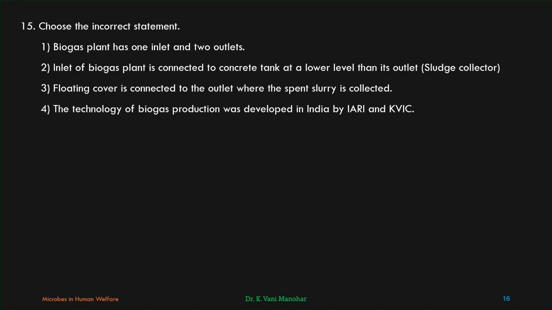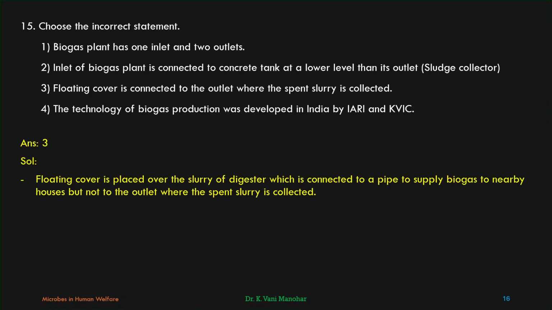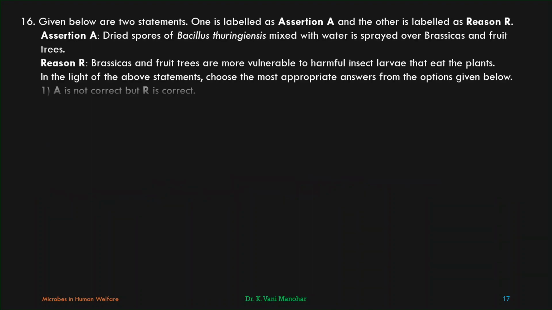The technology of biogas production was developed in India by IARI and KVIC, Khadi and Village Industries Commission. IARI means Indian Agricultural Research Institute. So fourth option is correct statement, third option is incorrect statement, third one must be selected, the third one must be the answer. Okay. Floating cover is placed over the slurry or digester which is connected to a pipe to supply biogas to nearby houses but not to the outlet where the spent slurry is collected. Coming to the next question.